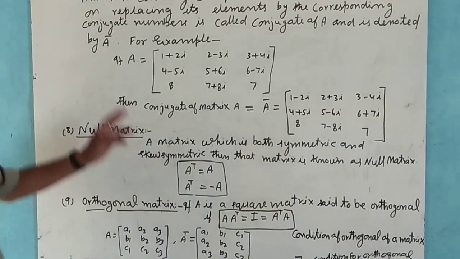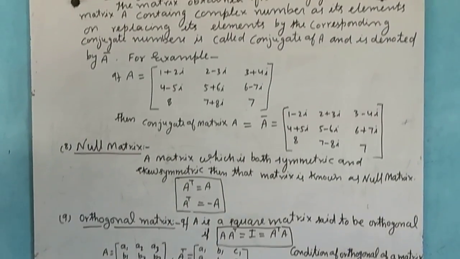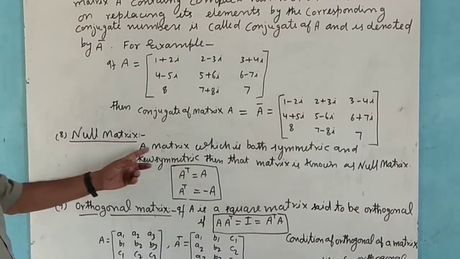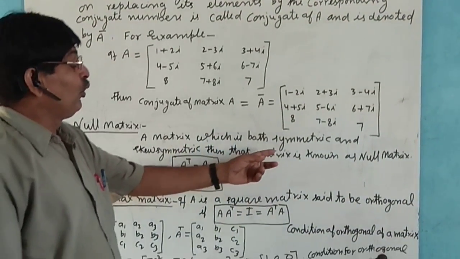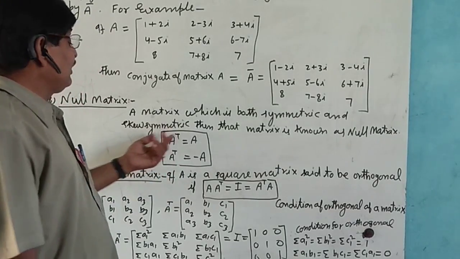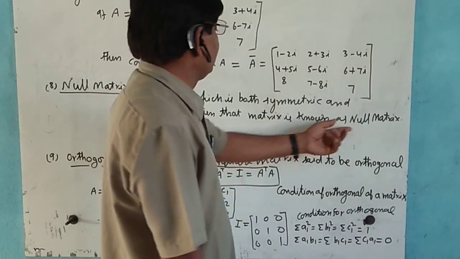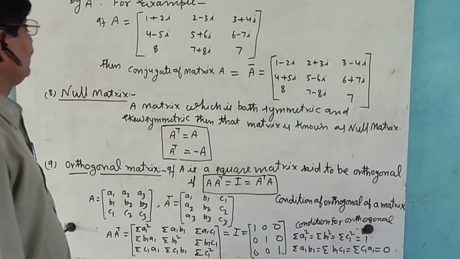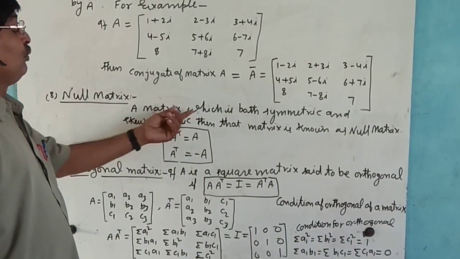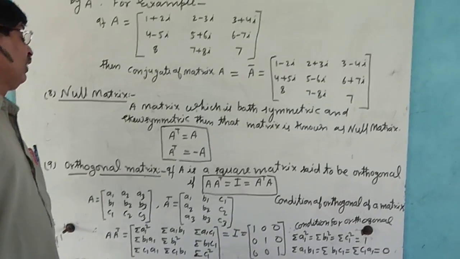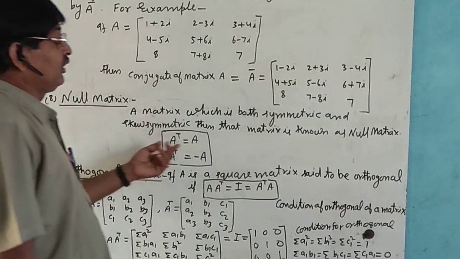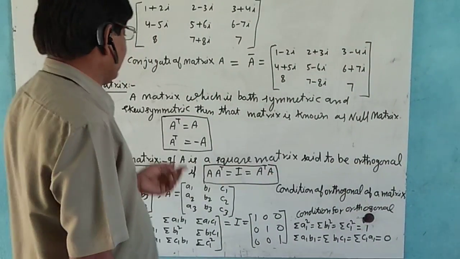The matrix formed by the conjugates of these elements is known as the conjugate of matrix A. Now, null matrix: if a matrix is both symmetric and skew symmetric, then the matrix is known as a null matrix. It means that a matrix which is both symmetric and skew symmetric is known as a null matrix.